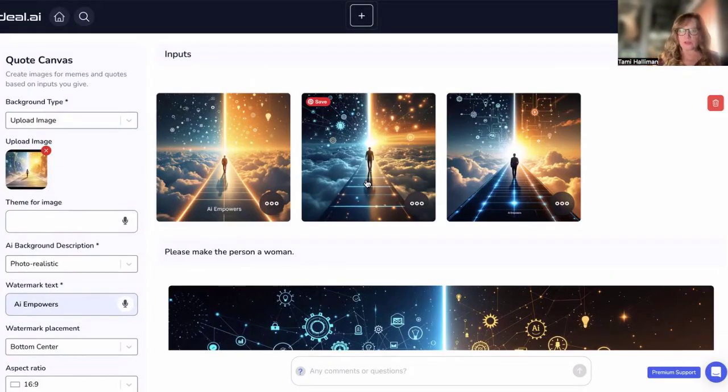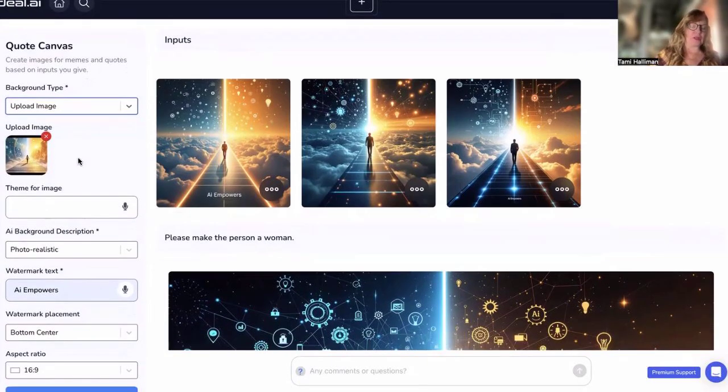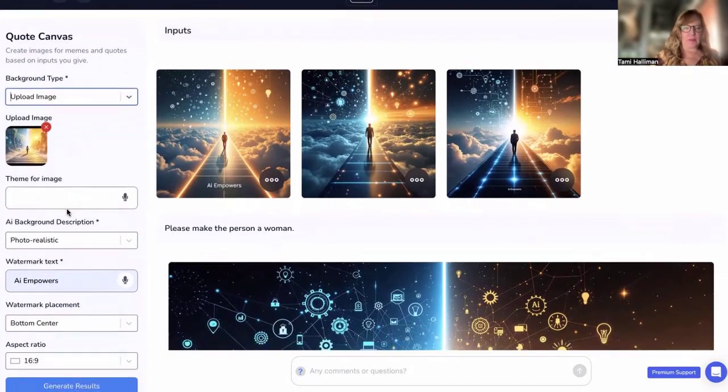This is called Quote Canvas. And what you do is you can upload an image, which I did here, or you can have AI generate one. I wanted to show the upload version this time. So I uploaded my image. If you want AI to generate one, you put your theme here.